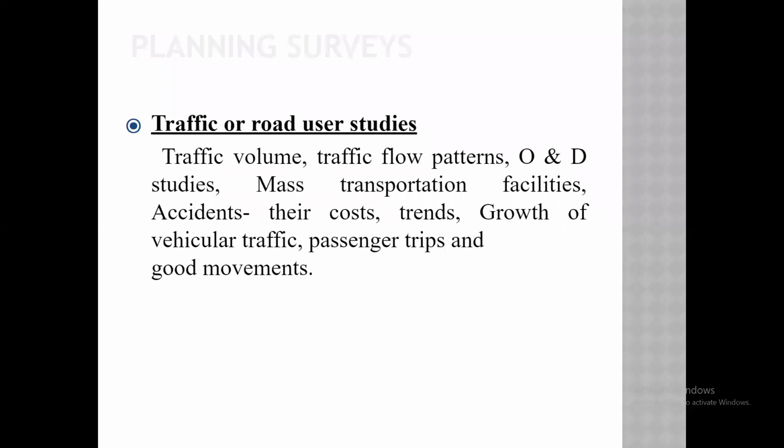What is meant by traffic volume? The amount of traffic flowing in that particular period of time. It means, in 1 hour, 100 vehicles are going from one side to the other side. Likewise, how many vehicles are passing through in that time? Number of vehicles divided by time. Likewise, we will get the traffic volume.